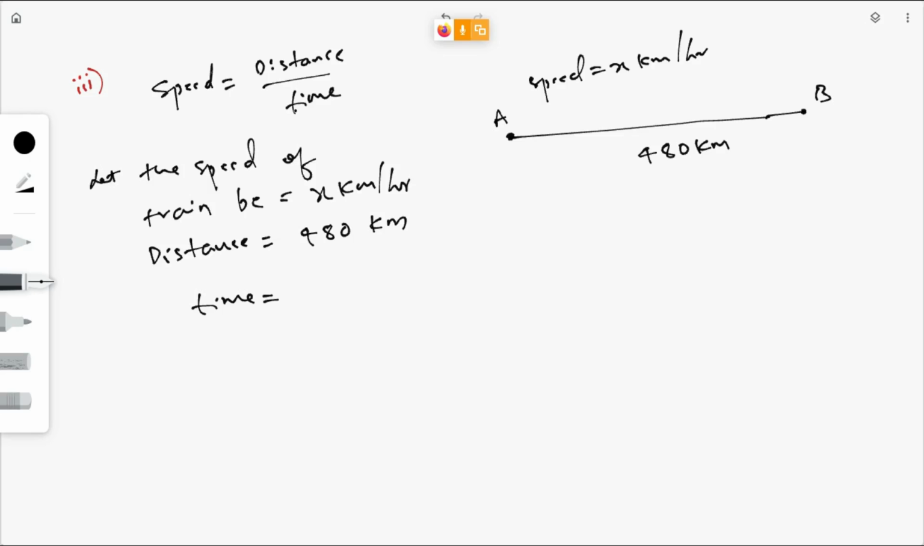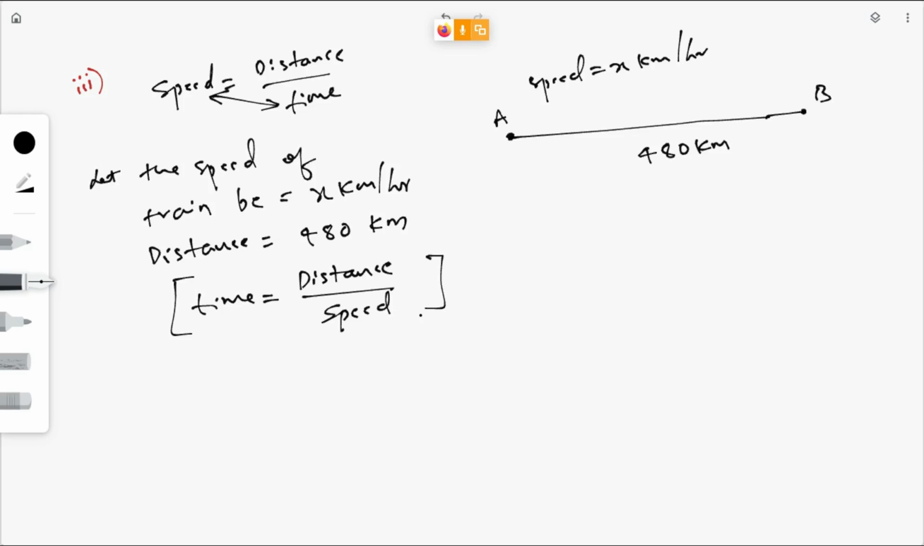You just need to exchange these two. This time will go here and you will get this speed here. So time is equal to distance divided by speed. Yes or no? Any confusion here? Speed is equal to distance by time. So time is equal to what? Distance by speed. Cross multiplication.